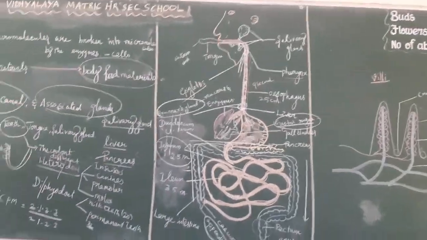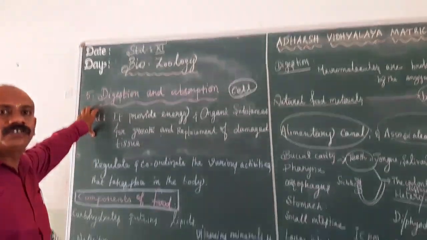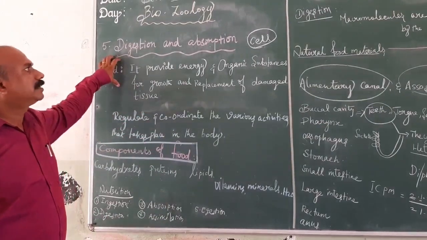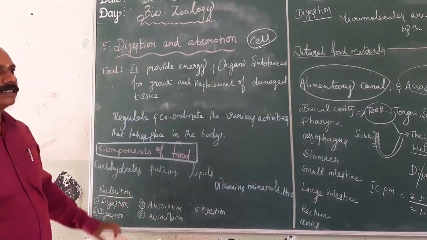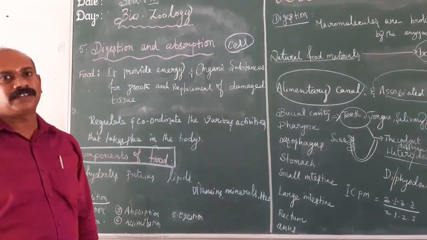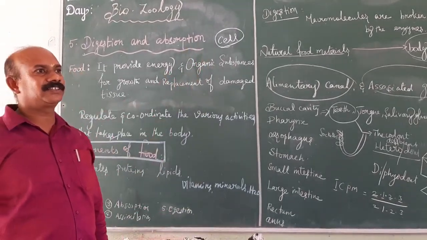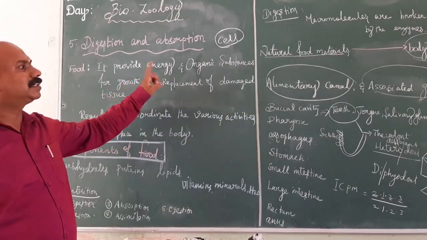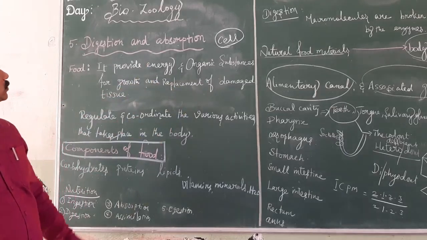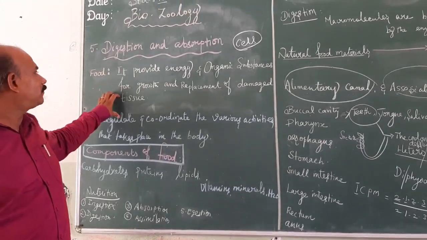In this chapter we are discussing digestion and absorption, especially nutrition. The nutrition consists of food material. The digestion mainly depends on the fact that the cell needs energy. The cell is the structural and functional unit of the living organism. It needs a frequent supply of energy, which is supplied by the circulatory system. The large food materials are converted into smaller micromolecules by the process known as digestion. Food provides energy and organic substances for the growth and replacement of damaged tissue.